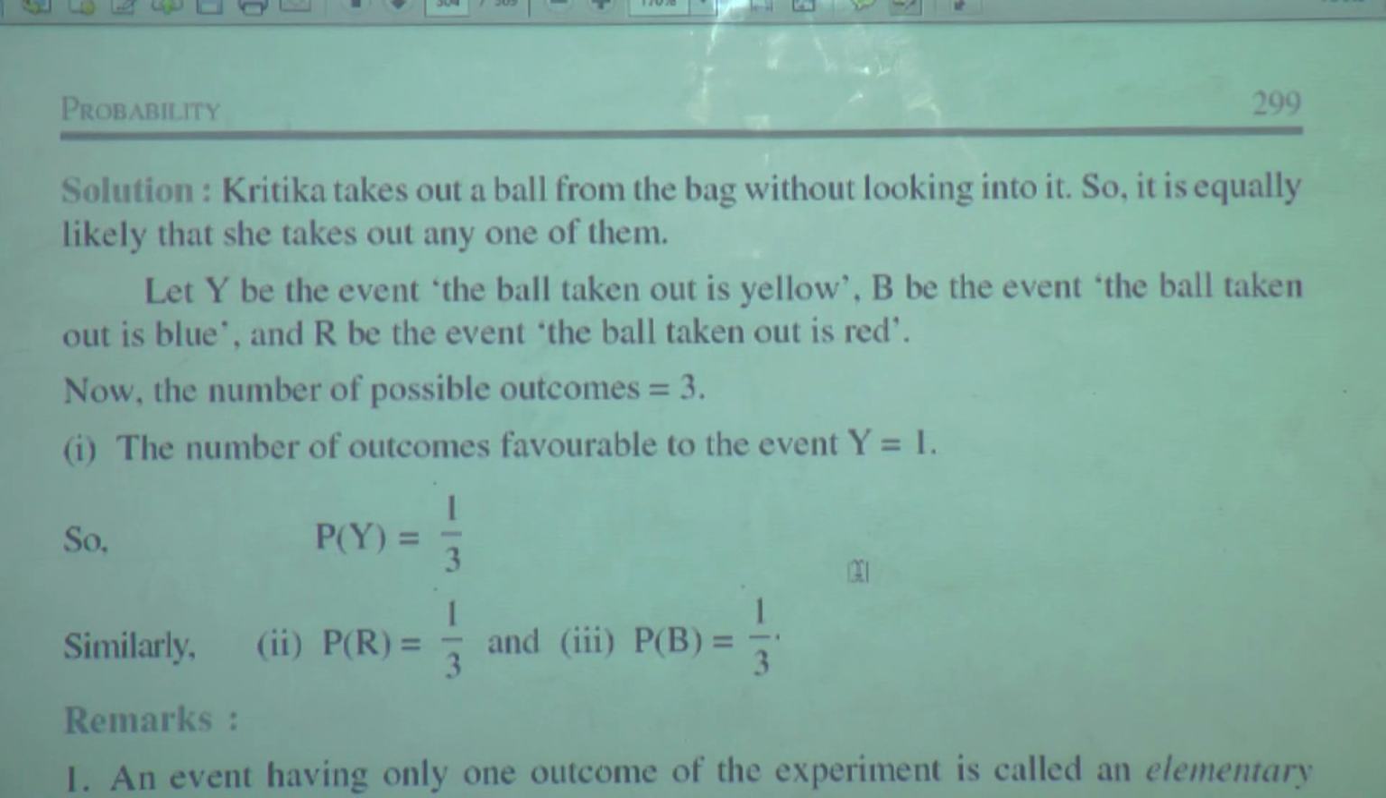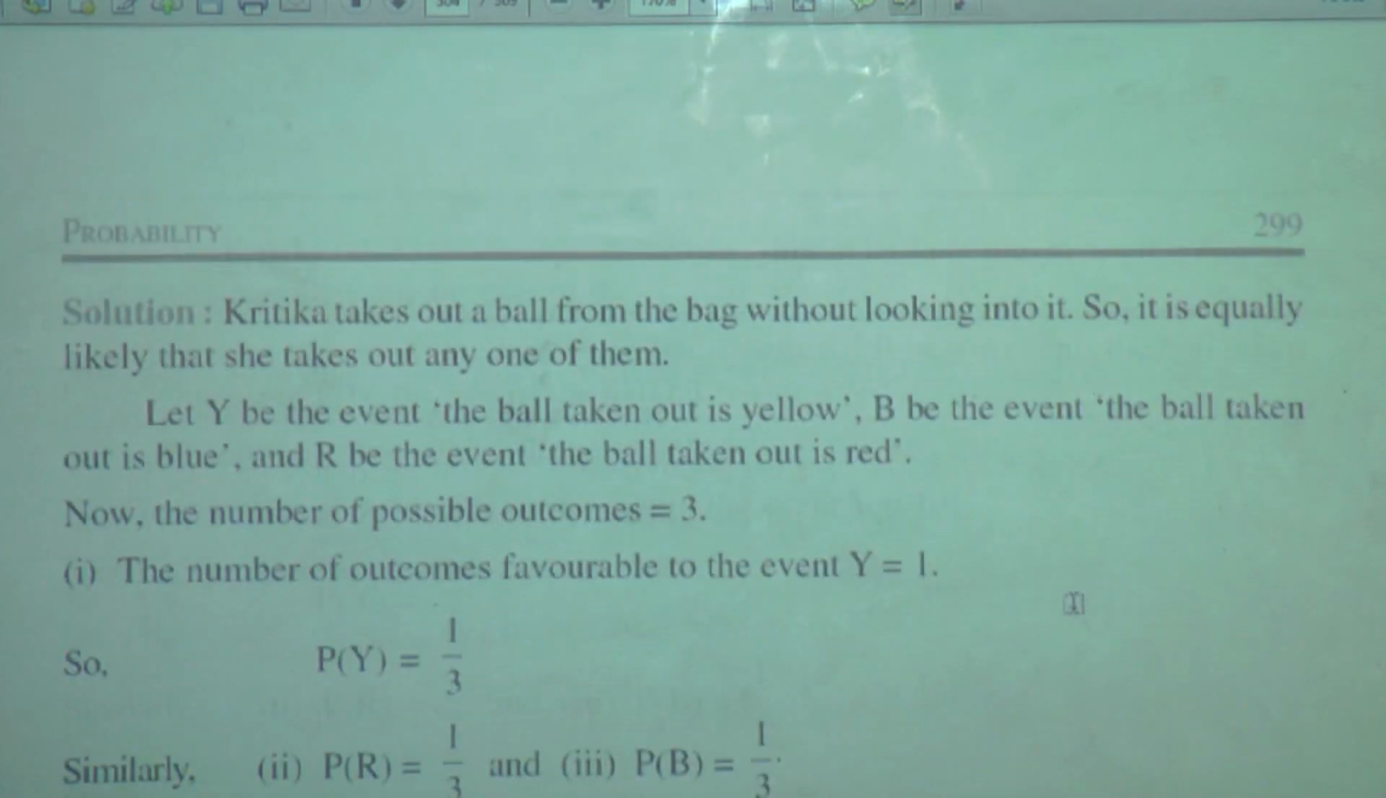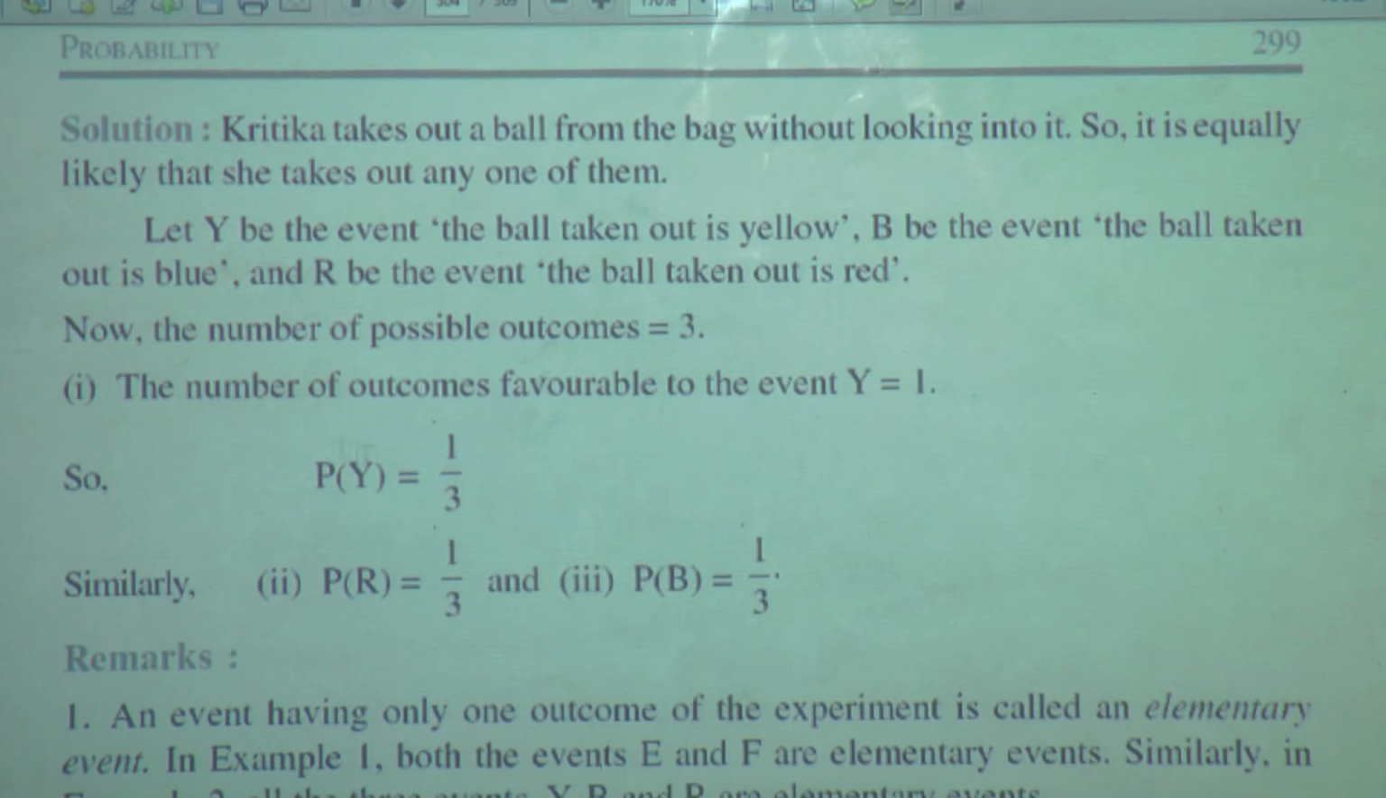by Kritika. And what is explained to us in the question? It is explained very clearly that the red ball, blue ball, yellow ball, all the balls being of the same size, no difference between them, only the color is different, and without looking inside the bag, we are drawing the ball. So the number of possible outcomes is equal to 3.